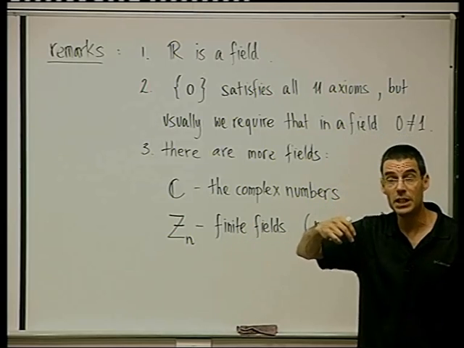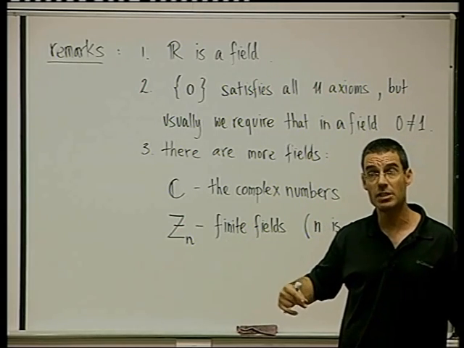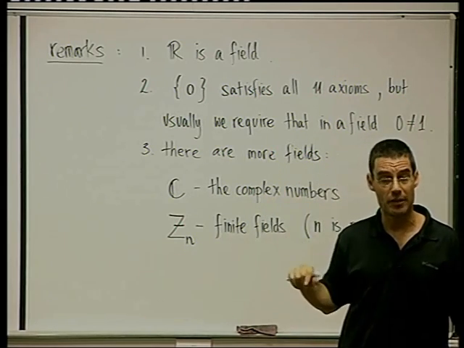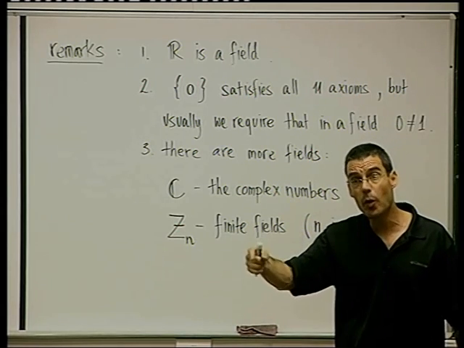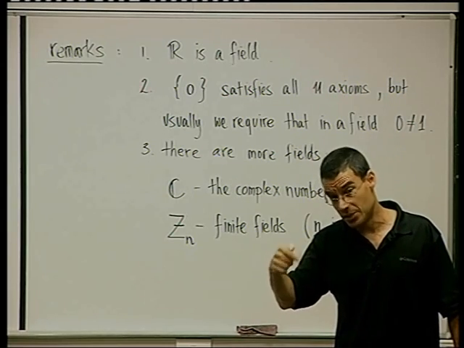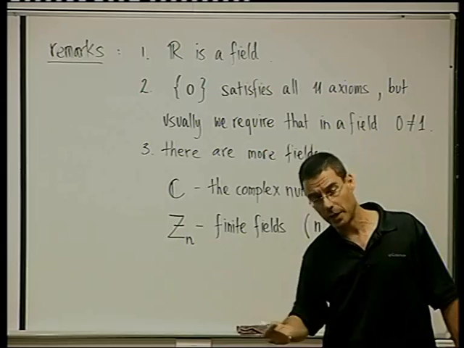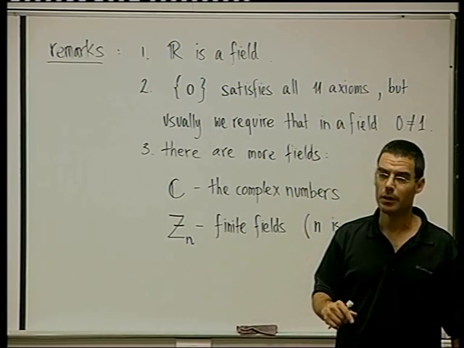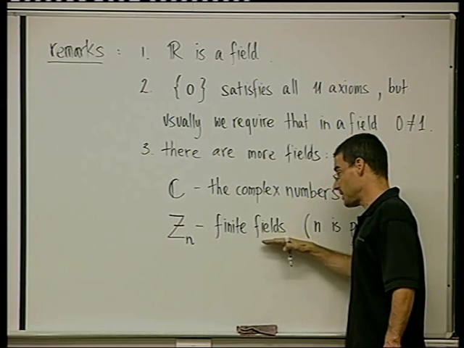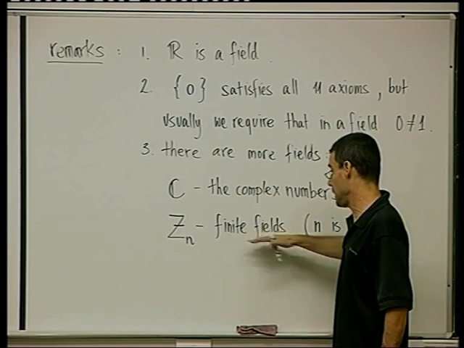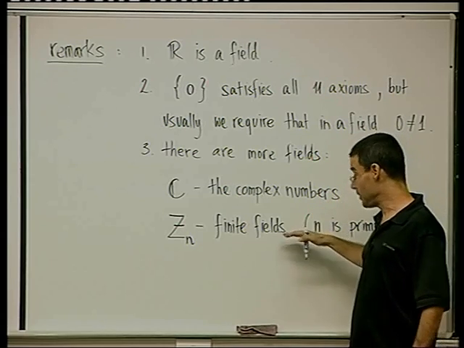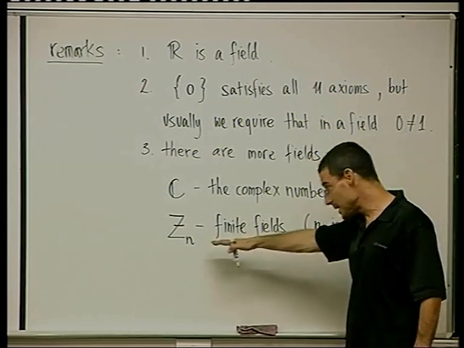So for example, Z5 is the field that contains the elements 0, 1, 2, 3, and 4, where you add modulo 5. So for example, 2 plus 4 is not 6, it's 1. Because 2 plus 3 is 0, so 2 plus 4 is 1. And 2 plus 5 is 2. Very confusing. So if you're interested in this, you can look up finite fields or Zn's on the internet and read about them. It's very cool, and relates to many, many things.